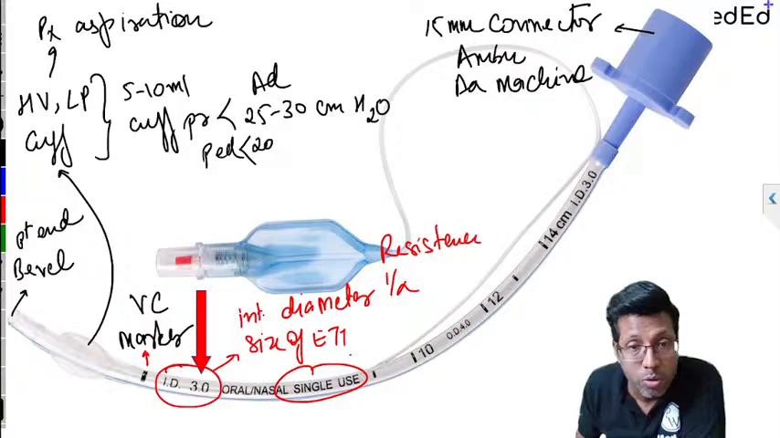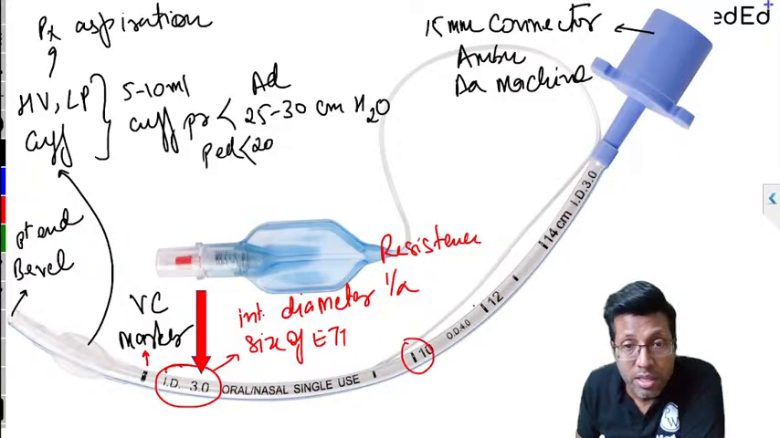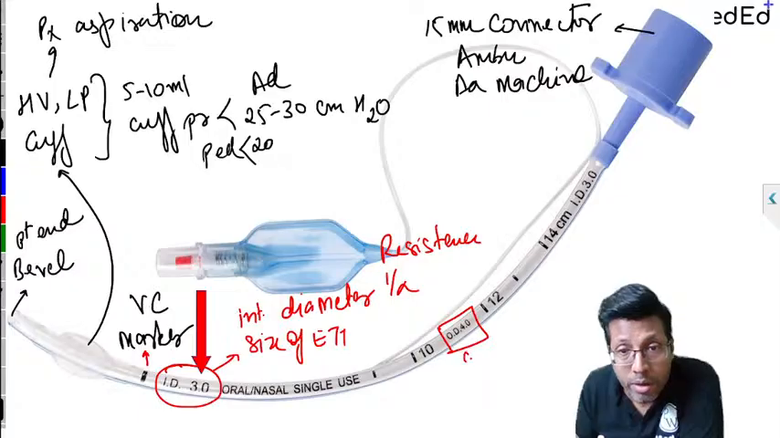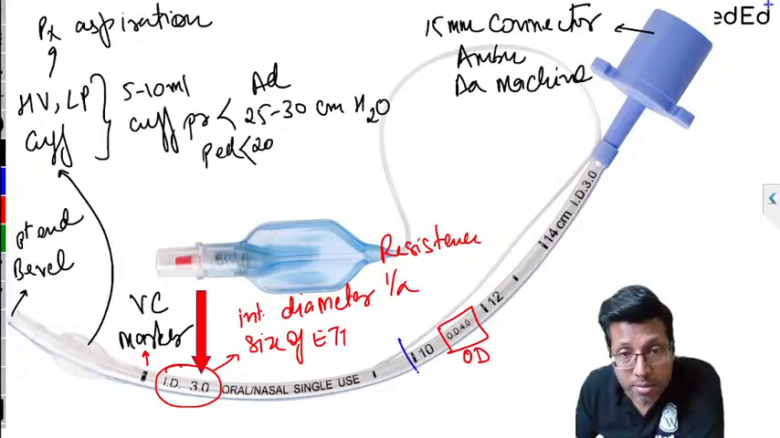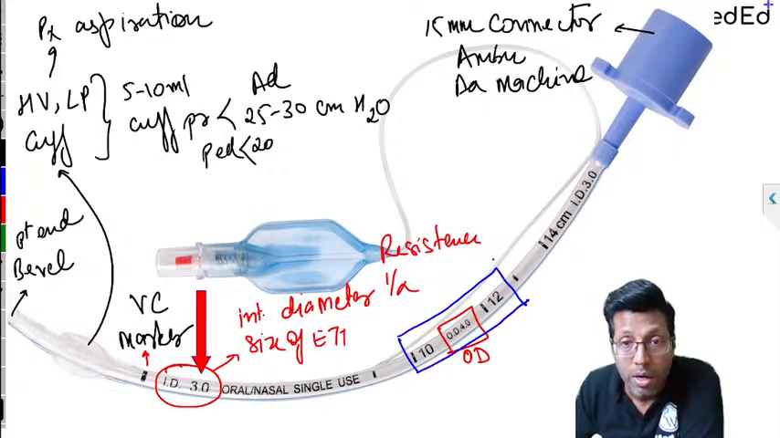The next you have single use, oral, nasal, that is written. And these points which you see, there's another thing called as outer diameter written. This is outer diameter, not very important. So the one is internal diameter, other is outer diameter. And then you have these markings 10 and 12 and 14. This is what is called as depth marker.